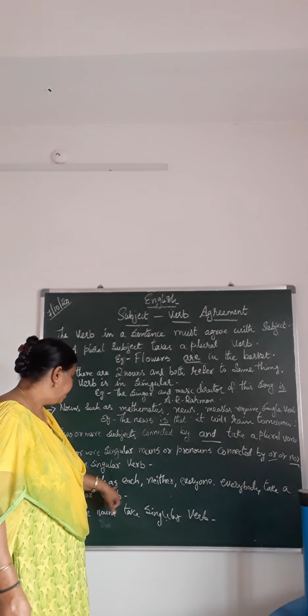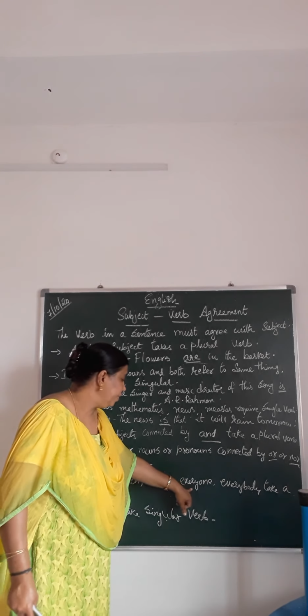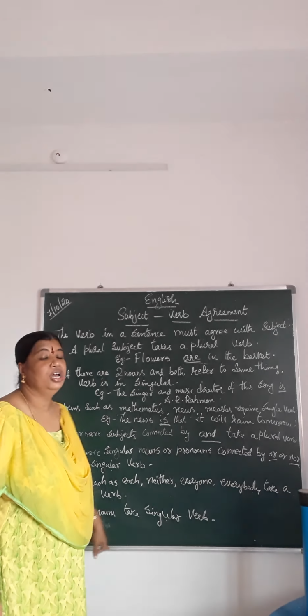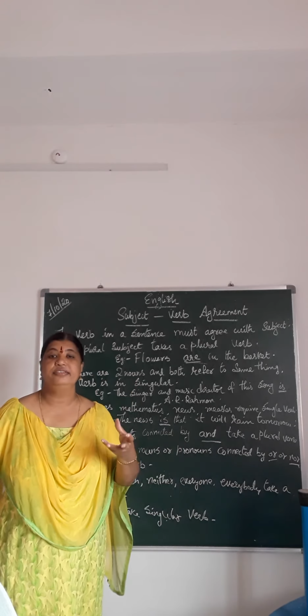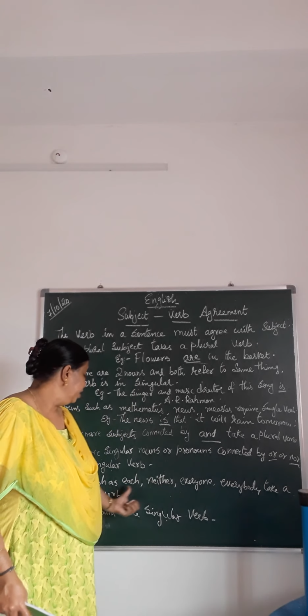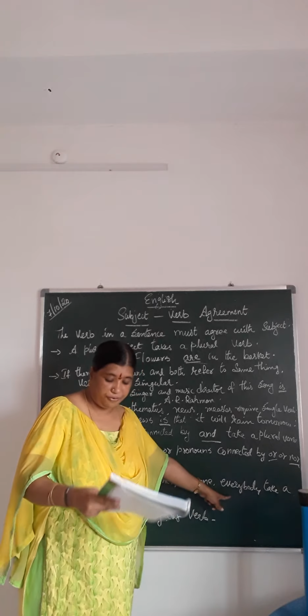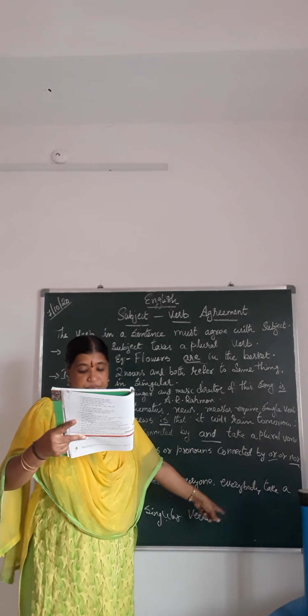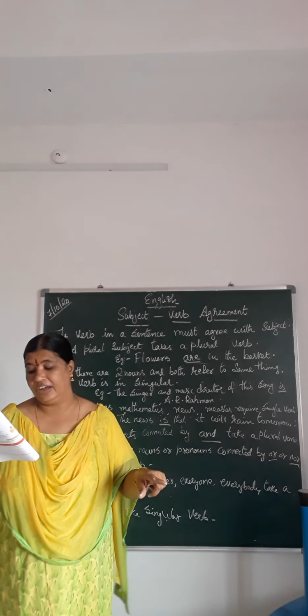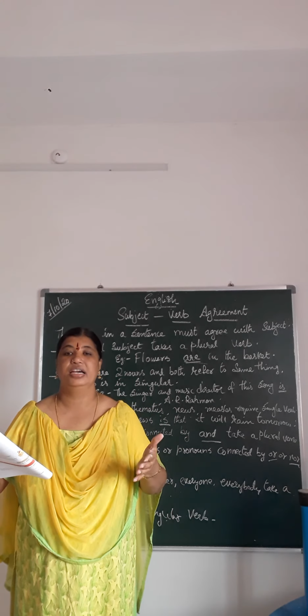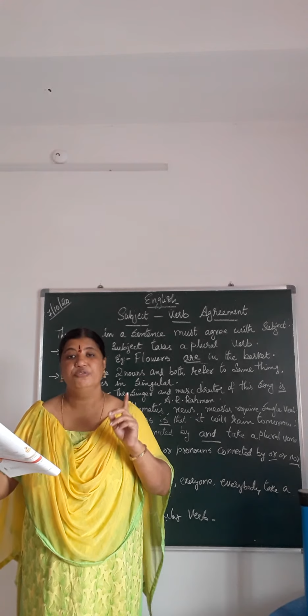Words such as neither, everyone, everybody, etc. take a singular verb. So sentences having words like neither, everyone, everybody, either, somebody, someone, no one, nobody, they all require a singular verb.